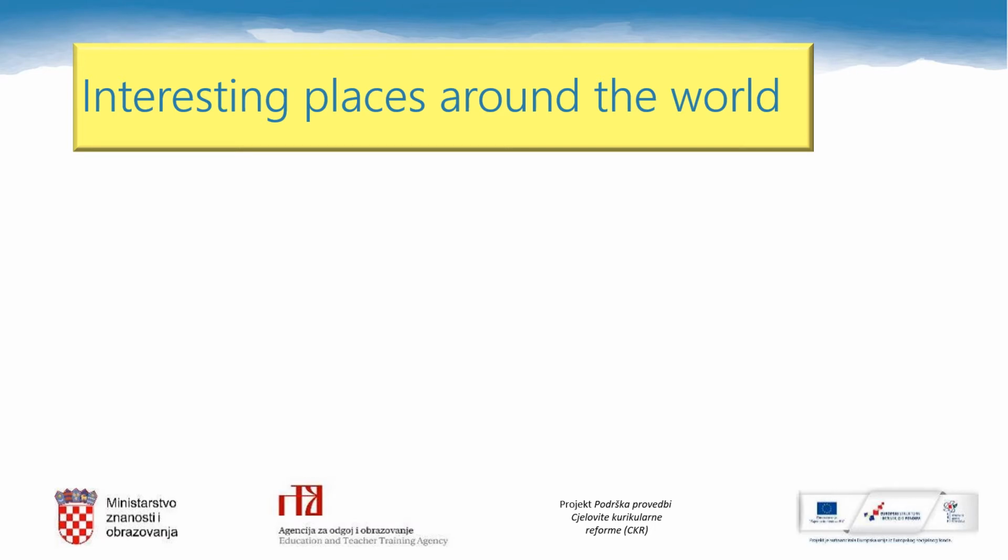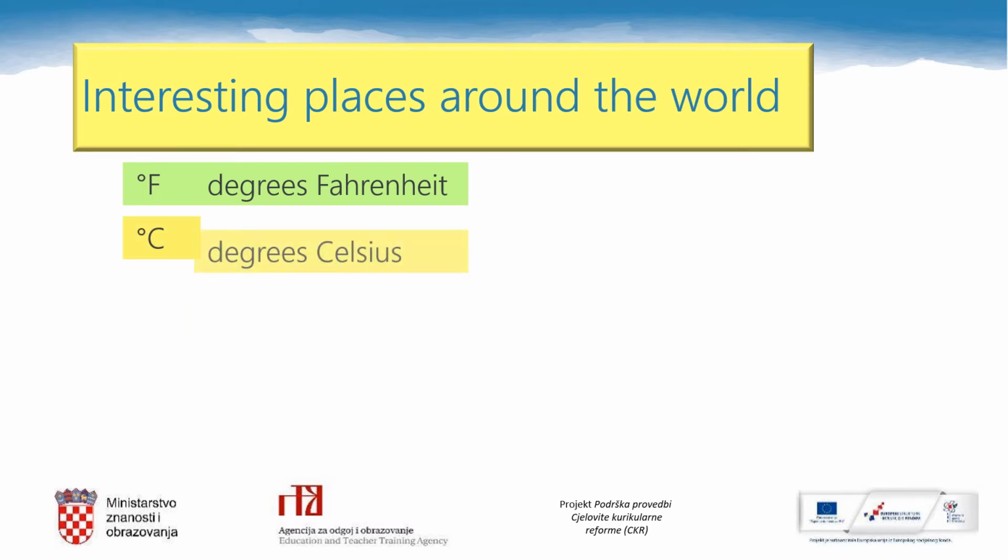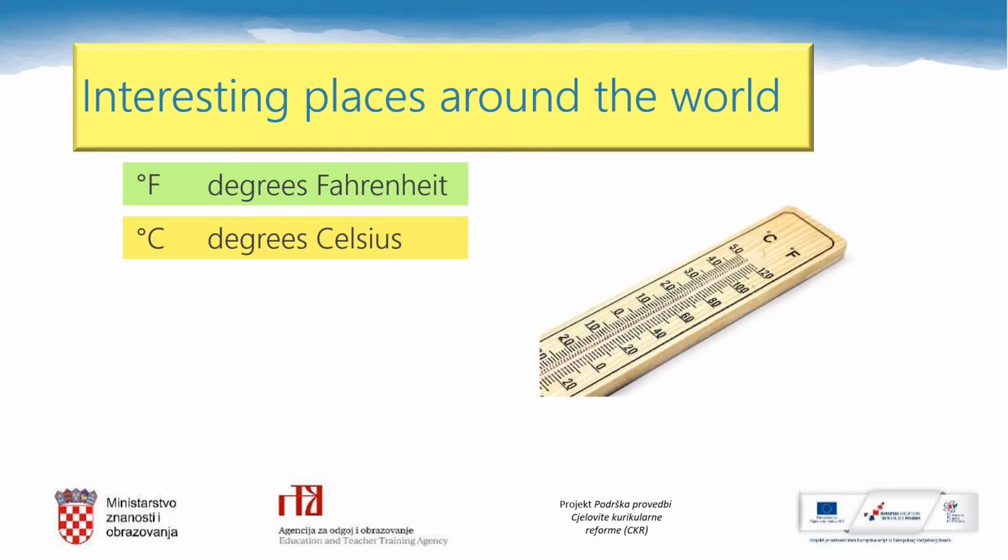It is always good to be familiar with the different symbols when we speak about different places around the world. Have you seen this one? Do you know what it means? It means degrees Fahrenheit. And this one? It means degrees Celsius. When I was young, we had such thermometers.